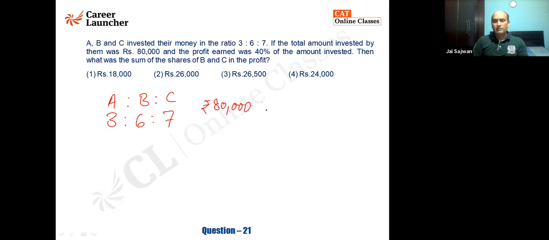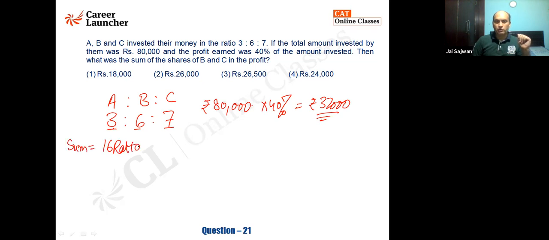And the profit earned by them is 40%, which of course comes out to be 32,000. That is the money that you are going to get. Then what is the sum of the shares of B and C? I can see the ratio of their investment is this, so the profit will also be distributed in the same ratio. So 6 plus 3, 9 plus 7 is 16. The sum of the ratio